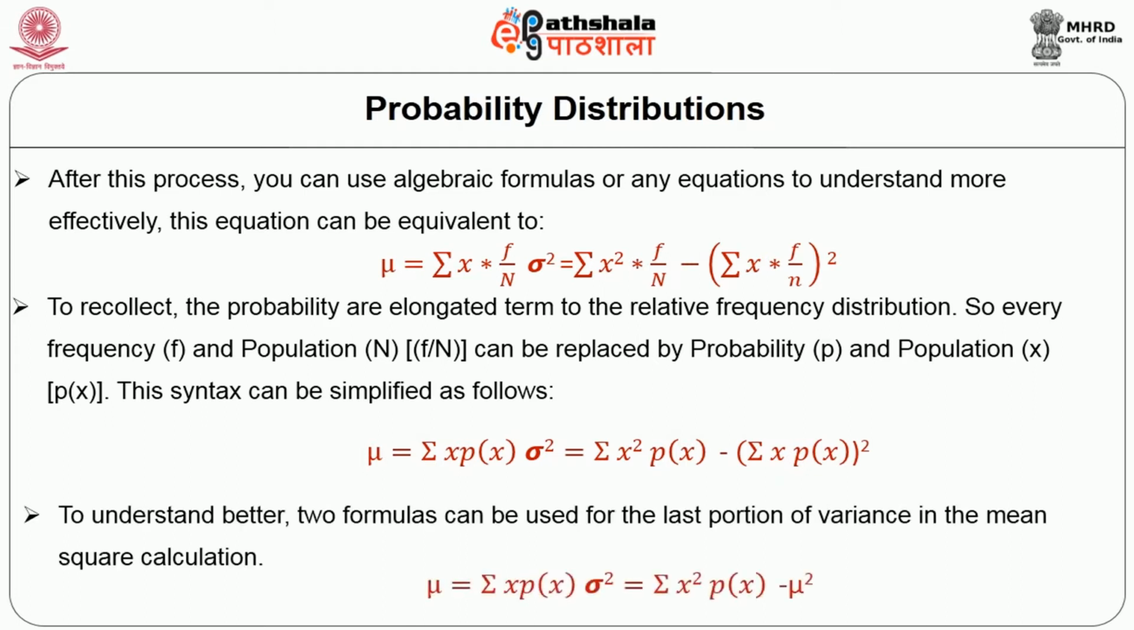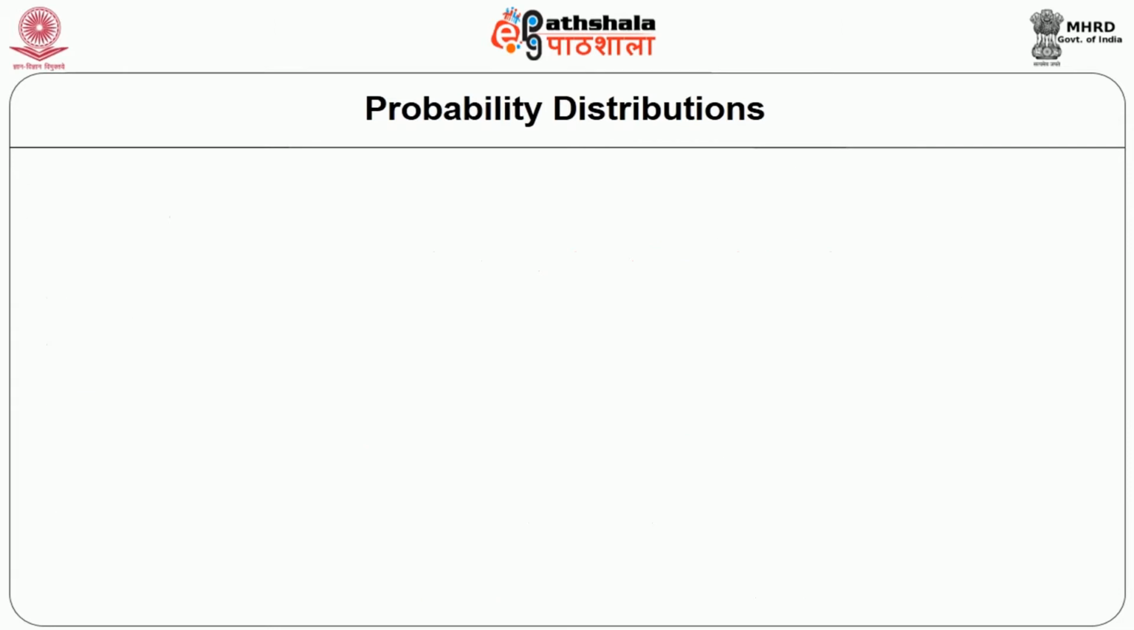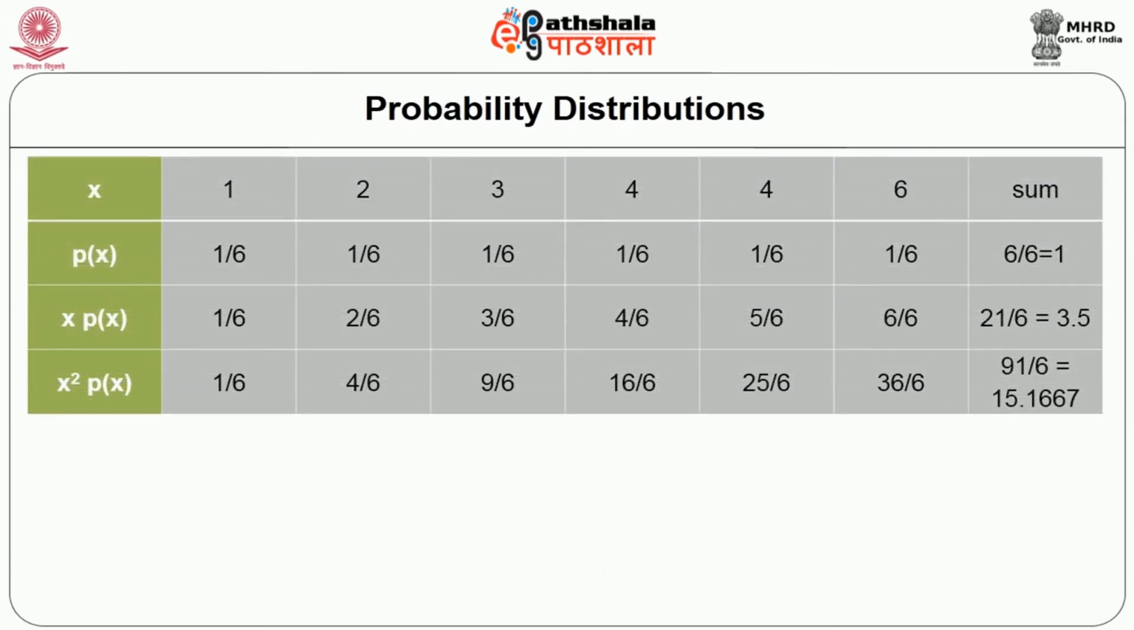To understand this formula better, two formulas are used for the variance and the mean square calculation. Look at the above formula here. The mean is equal to the sum of x into p(x), and the standard deviation is equal to the square root of the sum of x square p(x) minus the mean square. The above two examples are worked out in table 2.